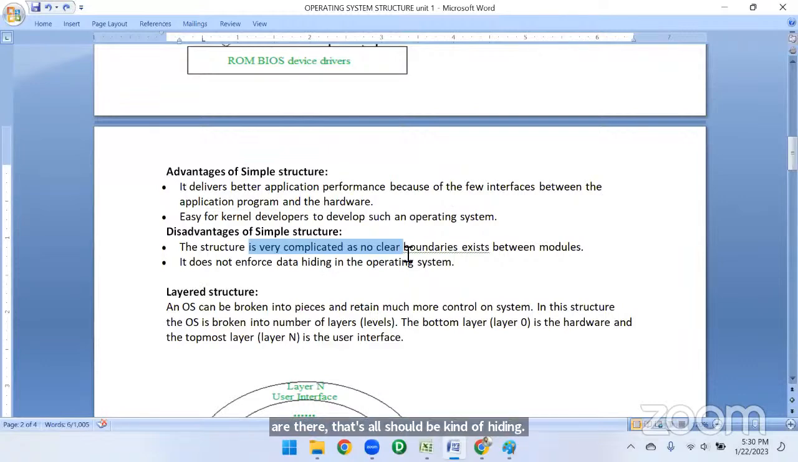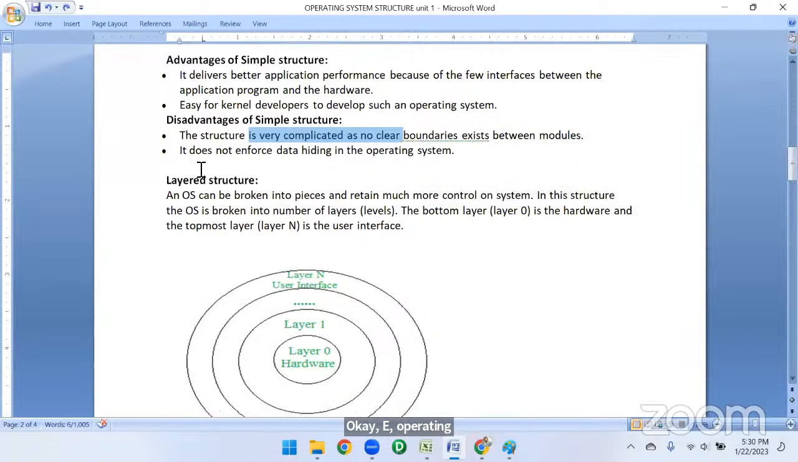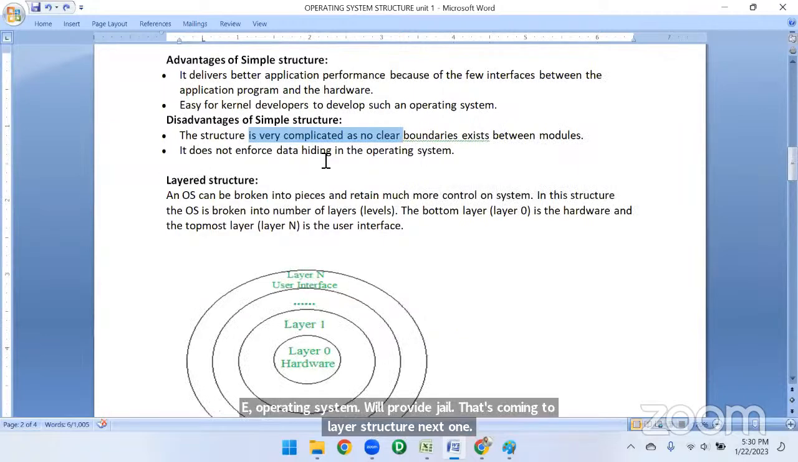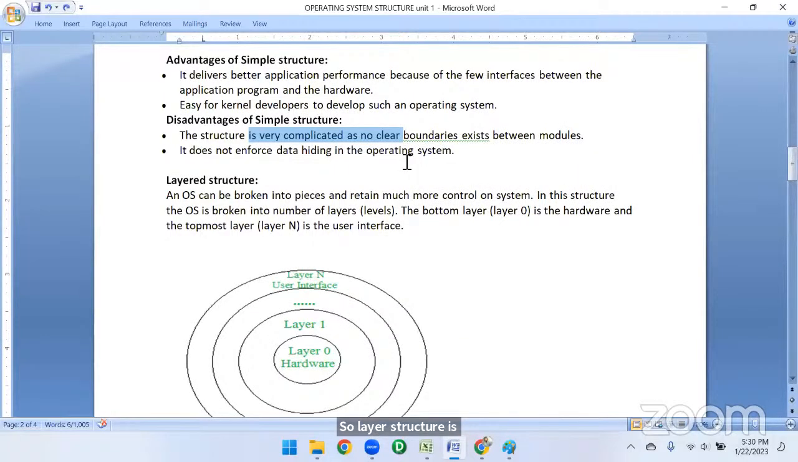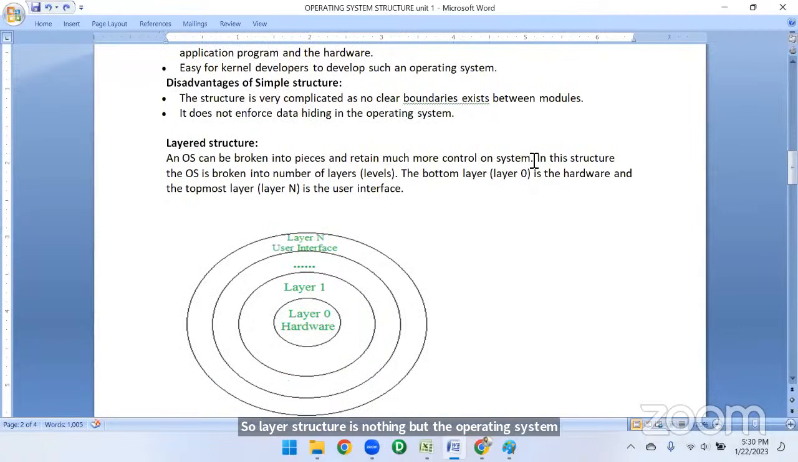Whereas coming to layered structure, next one. So layered structure is nothing but the operating system. An operating system can be broken into pieces and retain much more control on the system. Okay, so ఈ ఆపరేటింగ్ సిస్టమ్ అనేది పీసెస్ కింద బ్రోక్ చేస్తుంది.